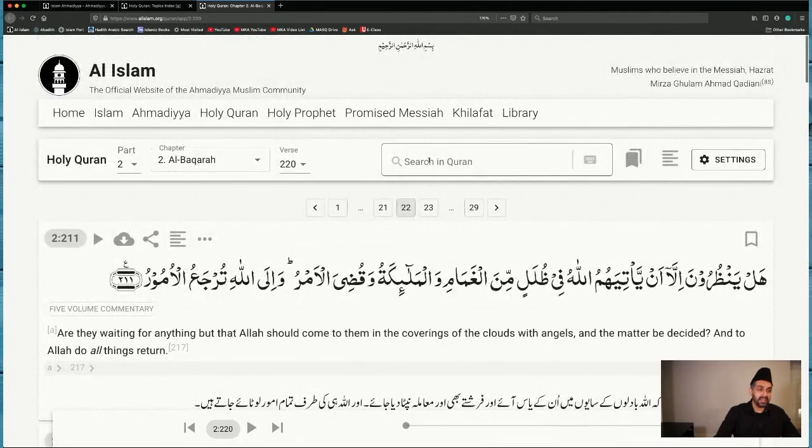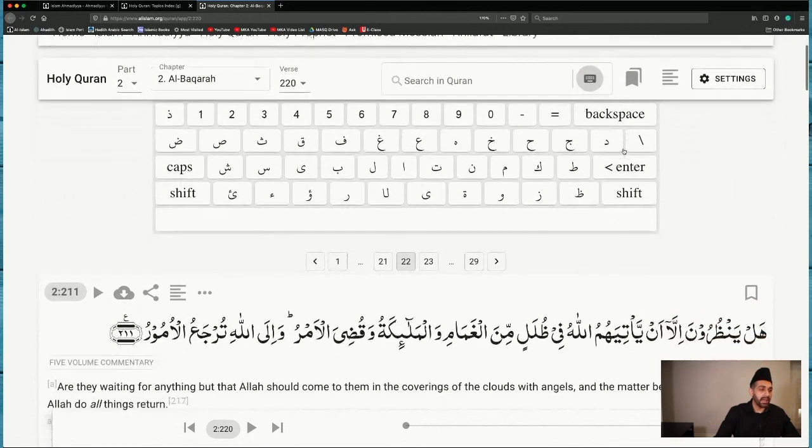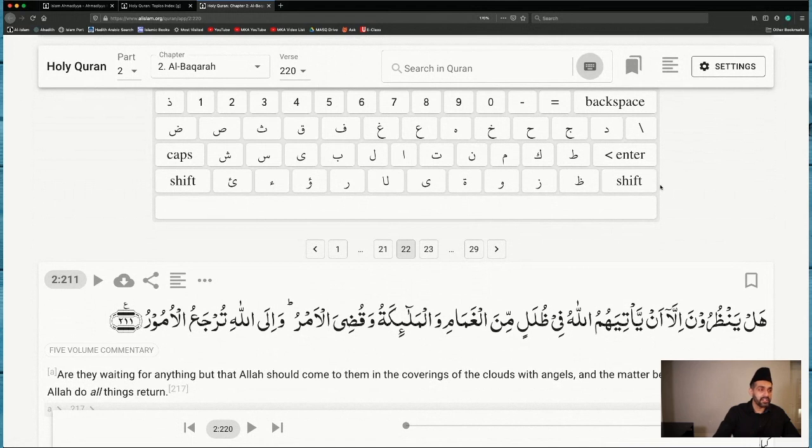And of course, they have really enhanced the searching of the Quran. So if you want to search something in the Quran, you can very easily search. There's better Arabic search, there's better English search, there's better Urdu search. All these are available. And there's a nice keyboard. In the past, the keyboard would be a very small window that would appear for typing. But now they have a nice Arabic keyboard, very large, for us to search for whatever term we want to look for.